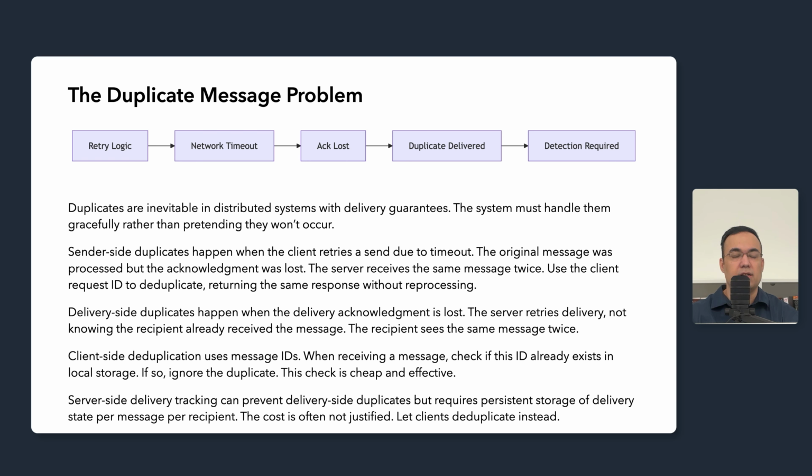Client-side deduplication handles this. When receiving a message, you should check if the message ID already exists locally. If so, you should ignore the duplicate. This check is a simple local database lookup, adding negligible overhead.